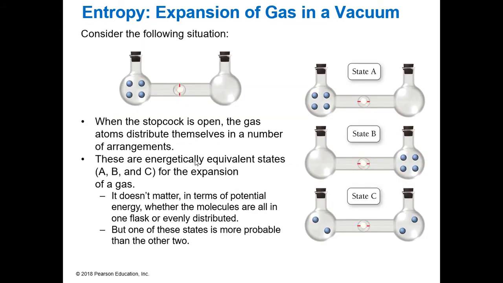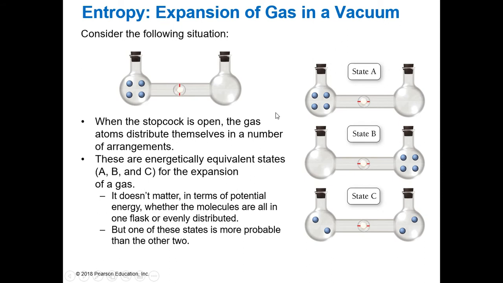So let's take a look at the following situation. Here is gas under vacuum, right? We have four balls. These are four gas molecules. If our stopcock is closed, they're all on the left over here. When we open our stopcock, there are three different energetically equivalent states. They could all be on the left, they could all be on the right, or we could have two on the left, two on the right. Those are all energetically favorable. Any one of them is ideal. They all could happen, right? But one of them is better. One of them is more probable.